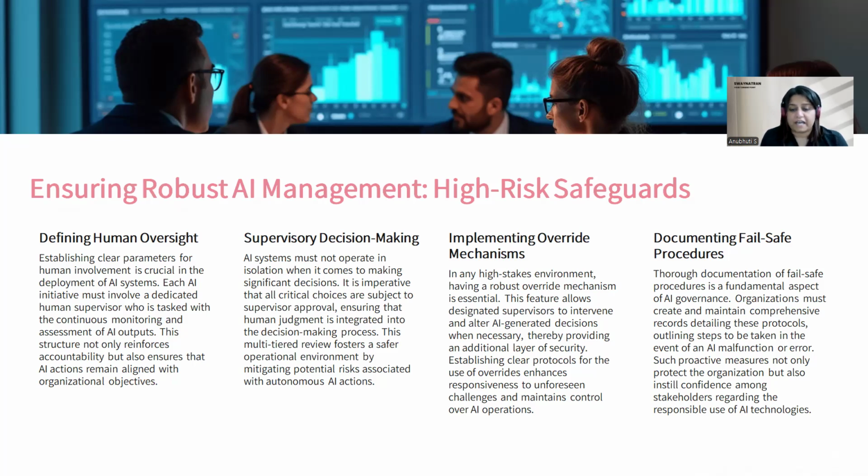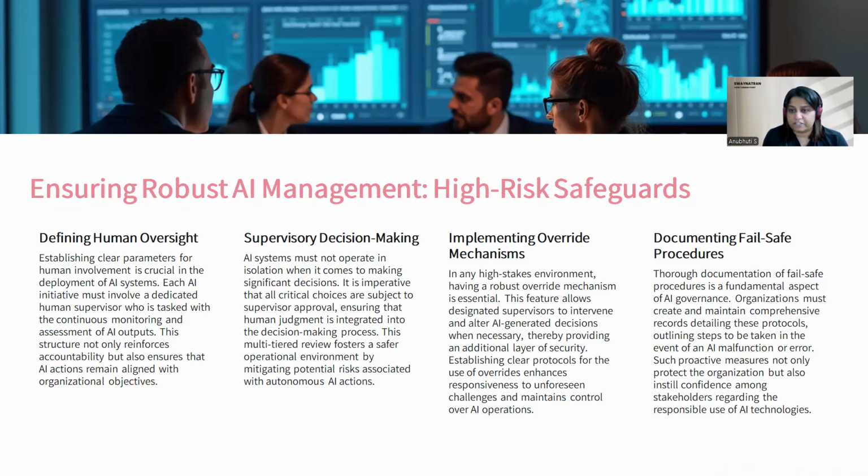Implementing override mechanisms. In any high stakes environment, having a robust override mechanism is essential. This feature allows designated supervisors to intervene and alter AI generated decisions when necessary, thereby providing an additional layer of security. Establishing clear protocols for the use of overrides enhances responsiveness to unforeseen challenges and maintains control over AI operations.